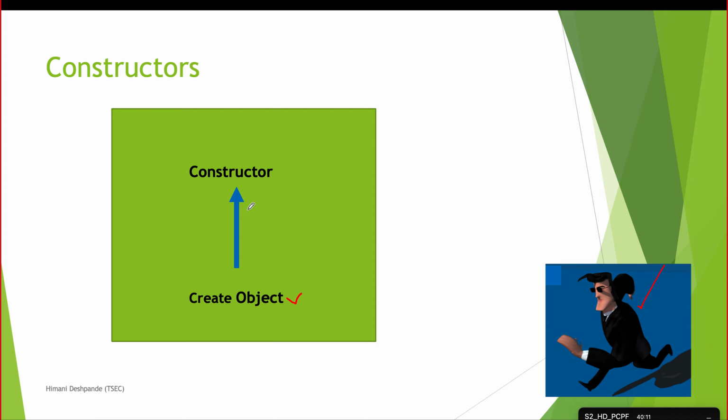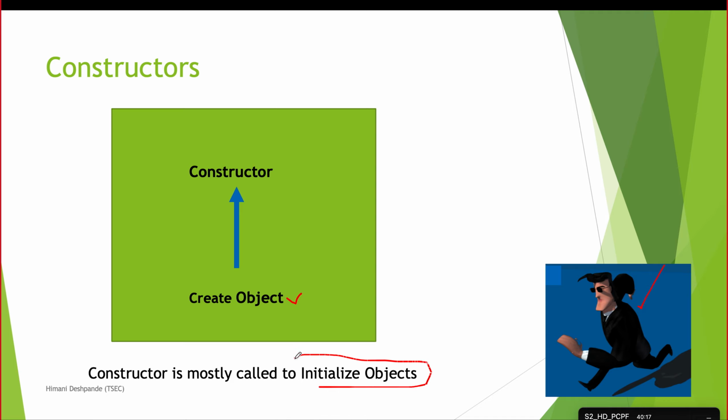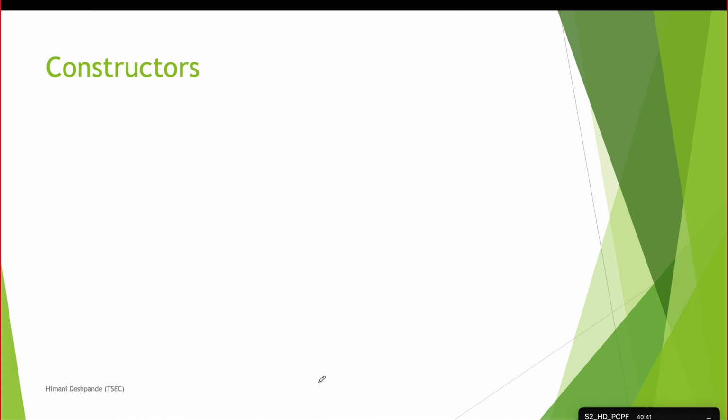It is a special type of function. So the main role of constructor basically is to initialize objects. Although inside constructor you can write anything, you can write hi, hello, you can write whole songs, movies, your messages, everything you can write. But when we are talking about the constructor functions, these are the functions which are basically used to initialize the object, or you can say the initialization of member variables for that particular object.